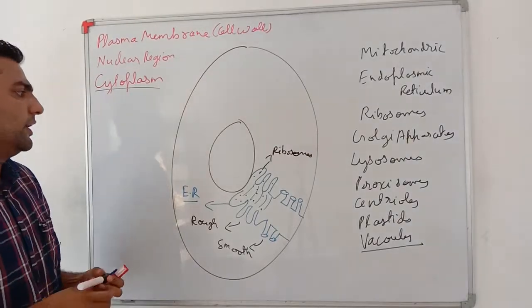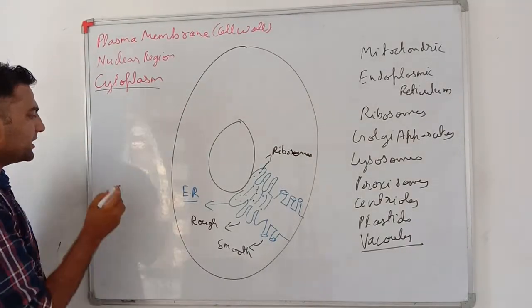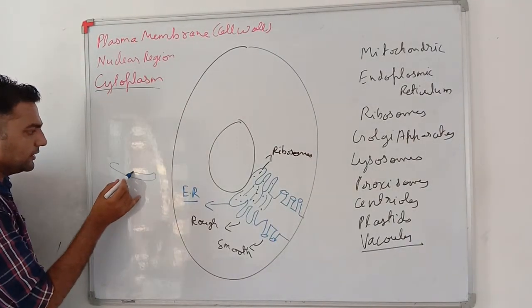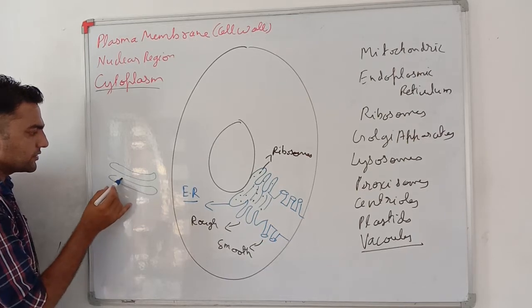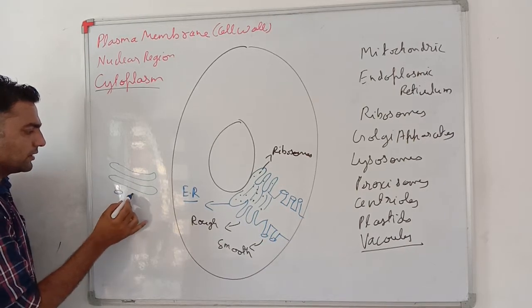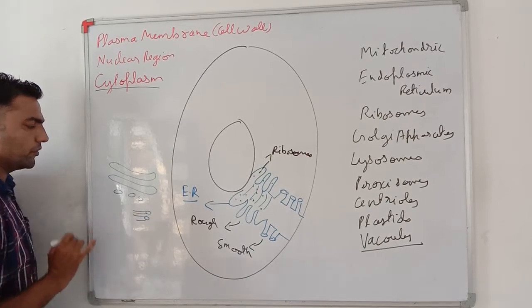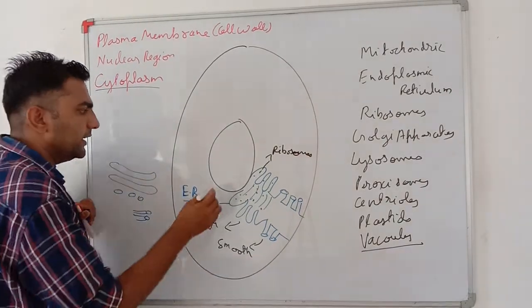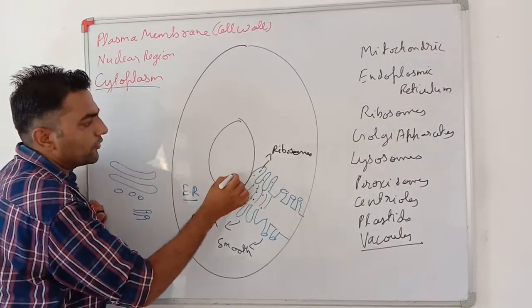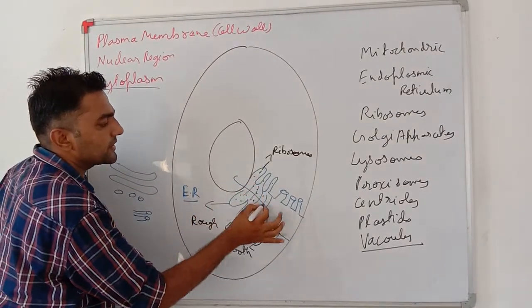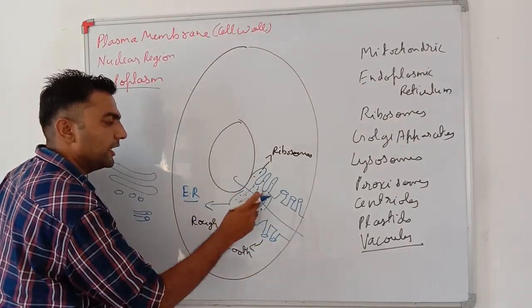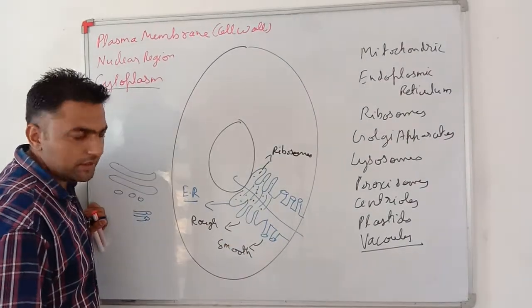See my dear student, basically the endoplasmic reticulum has many cisternae-like structures, vesicles and many tubules. A lot of material from the nucleoplasm, if it needs to be sent outside the cell, then the endoplasmic reticulum does that work.